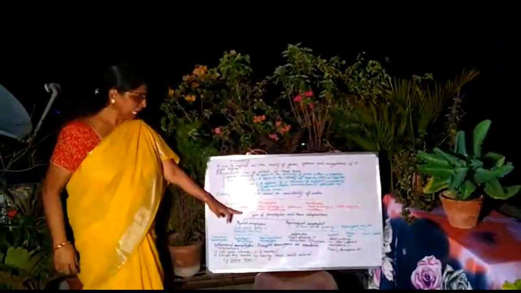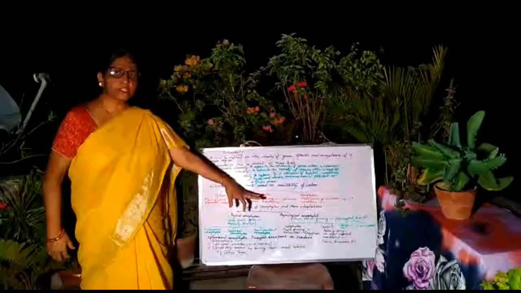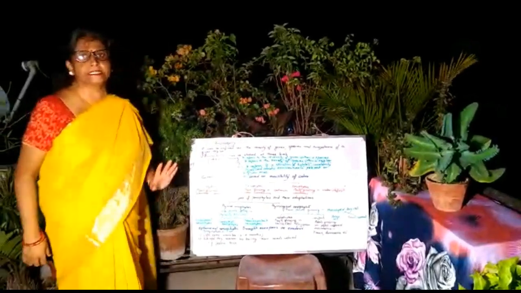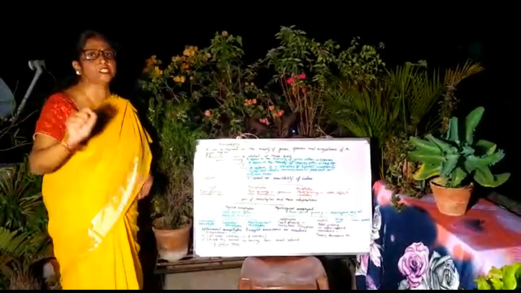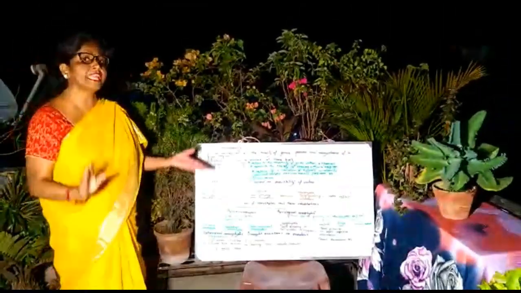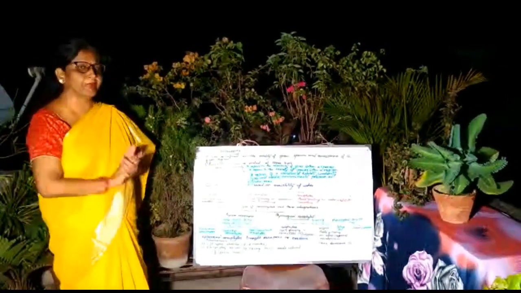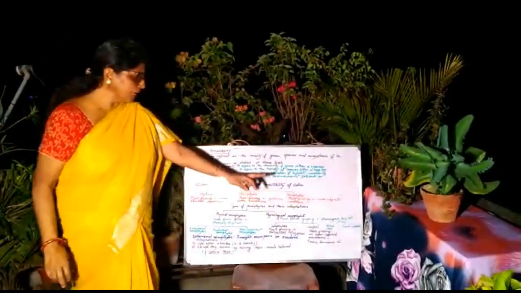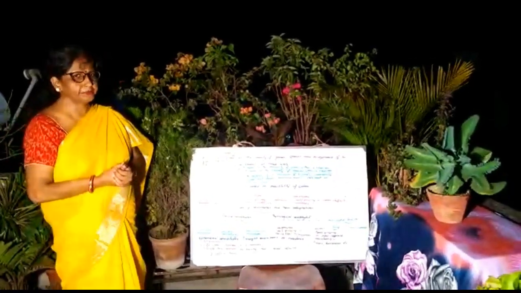Now next, types of xerophytes and their adaptations. We classify xerophytes into two types, that is physical xerophytes and physiological xerophytes. Physical xerophytes, these plants grow in physically dry soil. That means the soil does not contain water, or it does not contain that much amount of water which is required by the plant. And physiological xerophytes, water is available. These plants grow in physiological dry soil. That means water is available but the plant cannot take it.